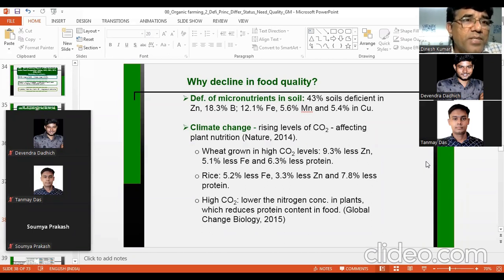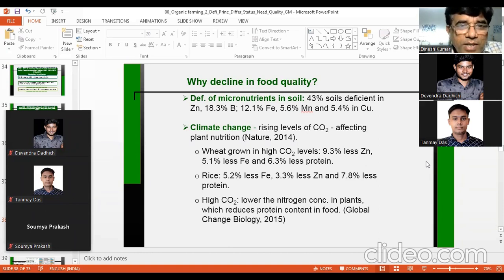So if your carbon fixation is more, that means your plant will have more of carbon, and that will have some diluting effect on other nutrients. So this excess fixation of carbon in plant results in dilution effect, and the concentration of other nutrients is lower. So you can see this example. Rising level of CO2 affects the plant nutrition. It was published in Nature. These first two points below the climate change are from the magazine Nature.